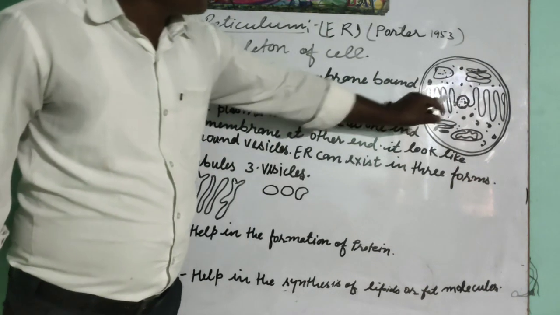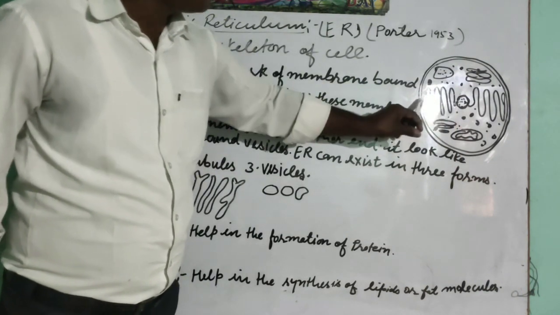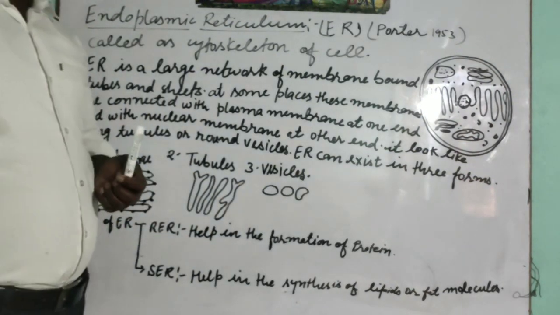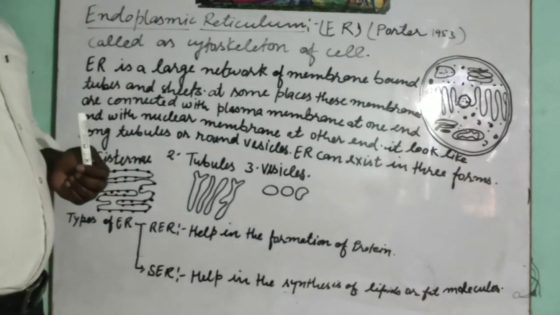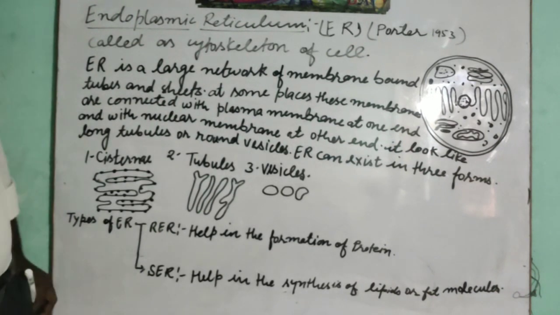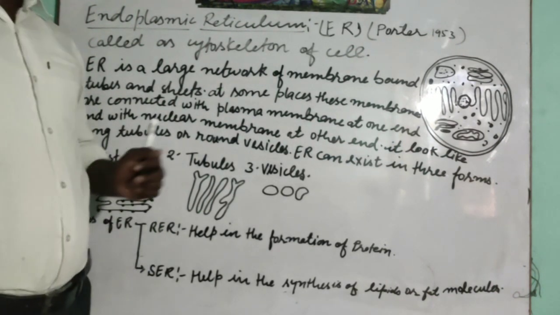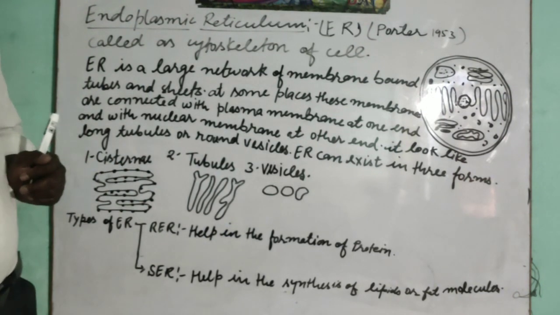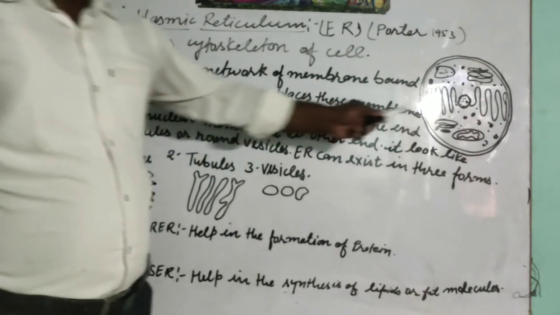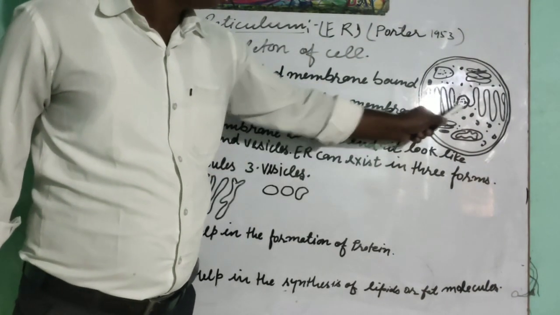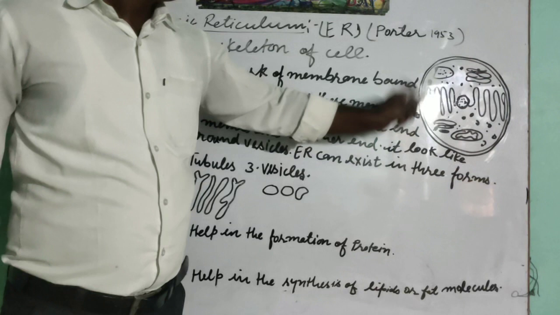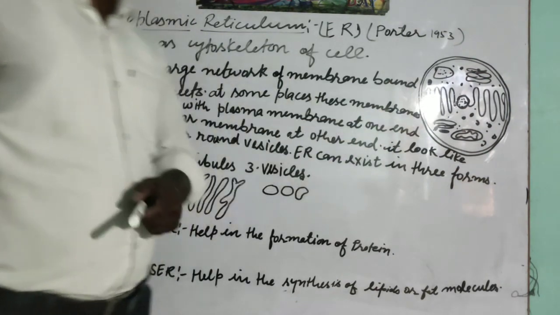This endoplasmic reticulum extends from the nuclear region to the plasma membrane. Simply we can say that this endoplasmic reticulum is the same as the plasma membrane. I have written that the endoplasmic reticulum is a large network of membrane-bound tubules and sheets. At some places these membranes are connected with the plasma membrane at one end and with the nuclear membrane at the other end. We can see it is connected on both sides, due to which it provides a particular shape to the cell.